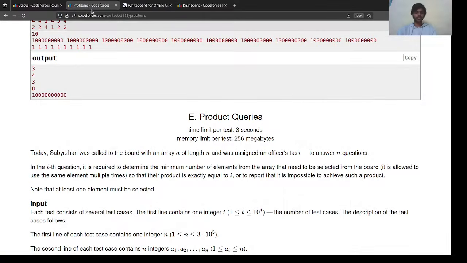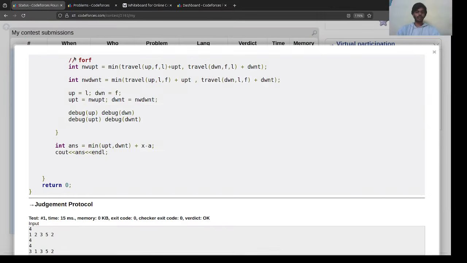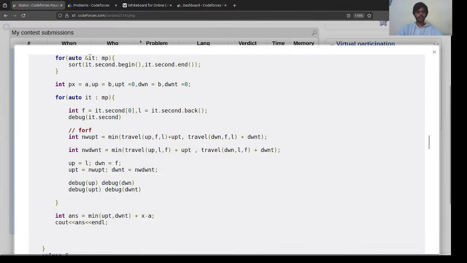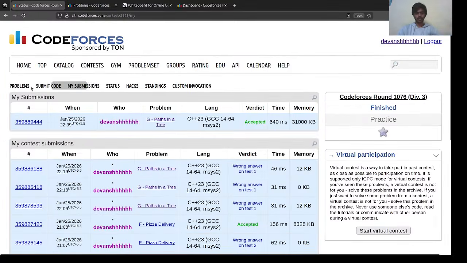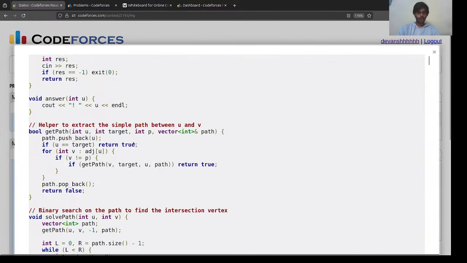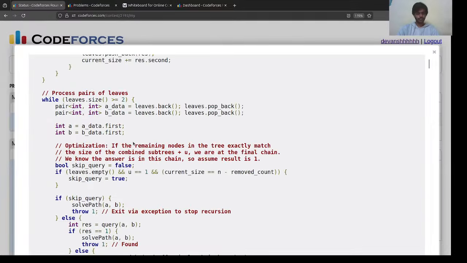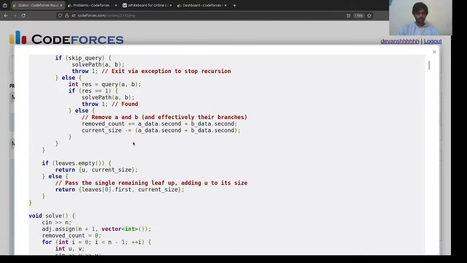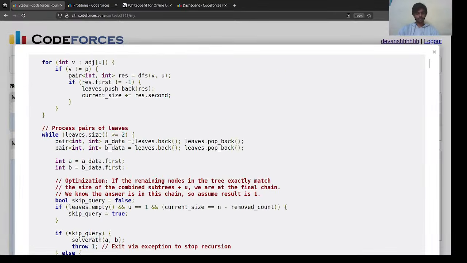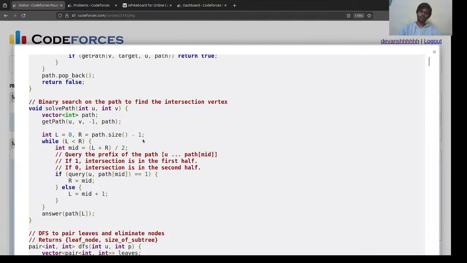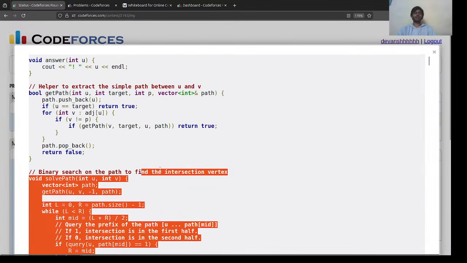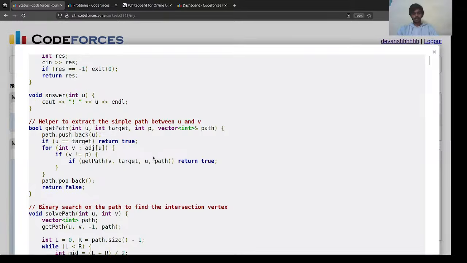We can actually discuss more on this implementation part. Yeah, we use DFS here. Binary search plus DFS.